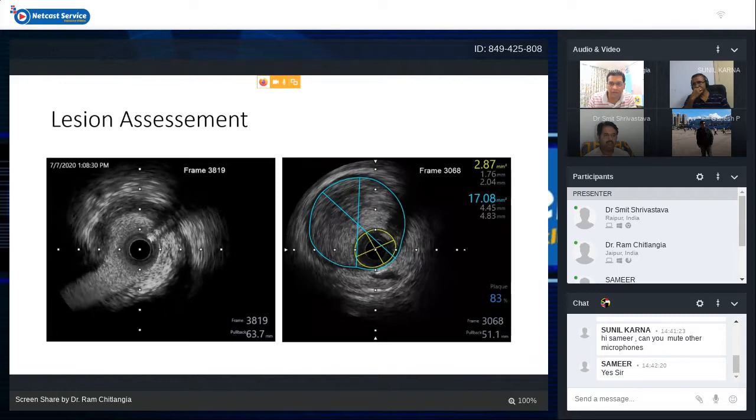So probably we changed our intervention strategy from stenting of the left main ostium to mid LAD stenting. Actually, the patient was referred for ostial left main stenting, but there was actually a lesion in the mid LAD. So we stented the mid LAD and FFR was normal after that in both the LAD and circumflex. So it can change your intervention strategies by determining the lesion assessment and with the help of FFR.